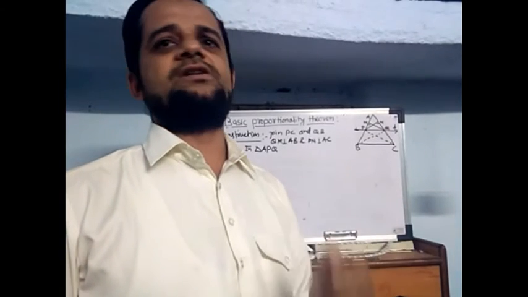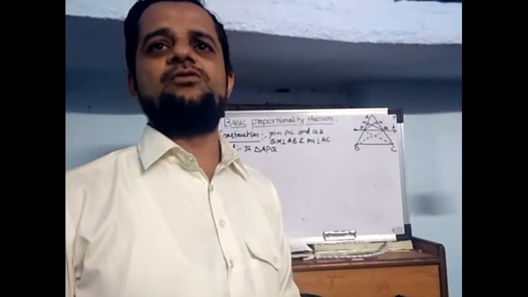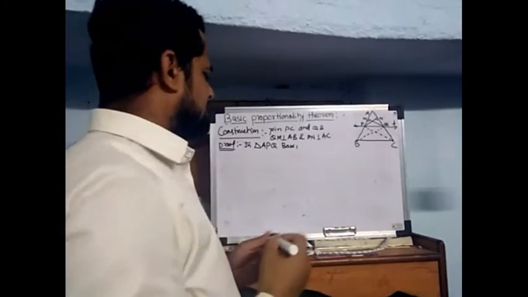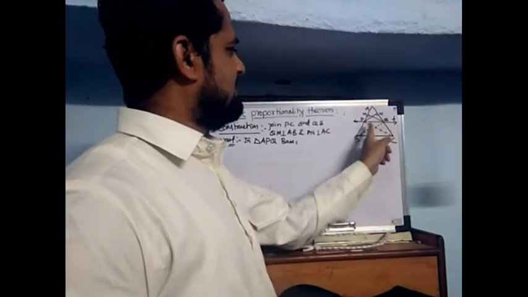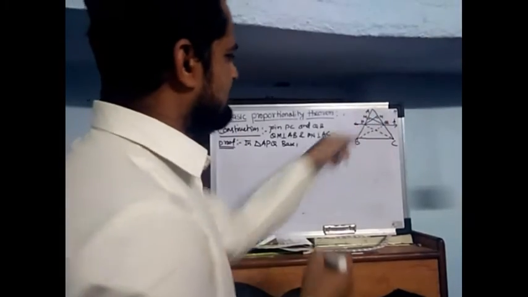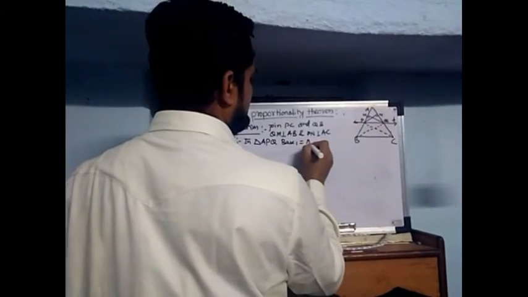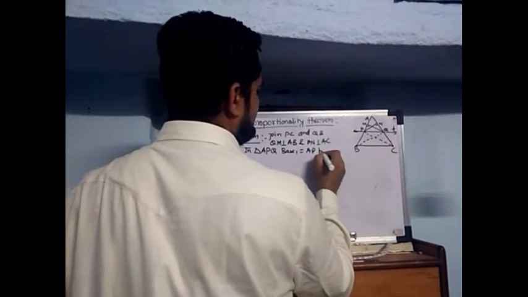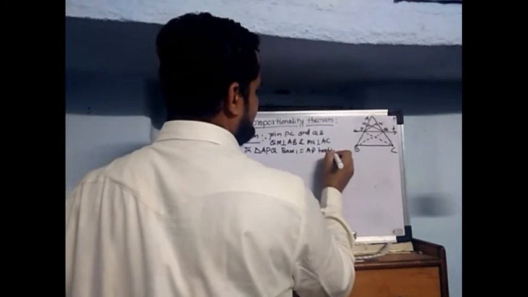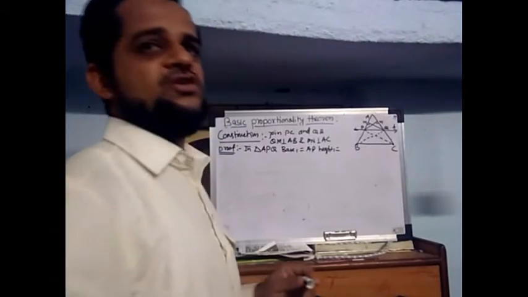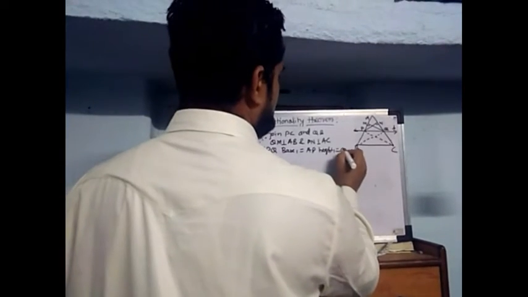What is the base and what is the height of triangle APQ? The base 1 is AP, and the height 1 is QM.